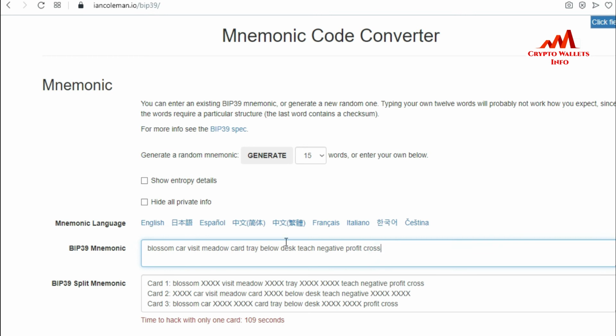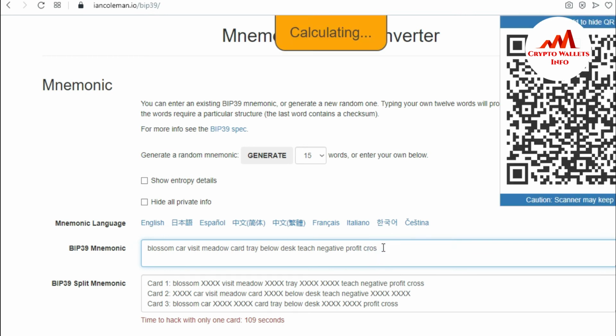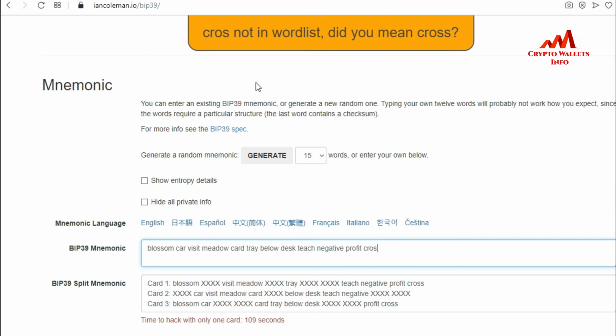And let's suppose again I remove the S from my cross, and you can see here cross not in word list. It means you can also check which word is wrong in your 12 phrases. You can check easily from this website, but keep in mind you must disconnect your internet, and after that you can use it. So I hope you understand everything about the invalid mnemonic phrase error.